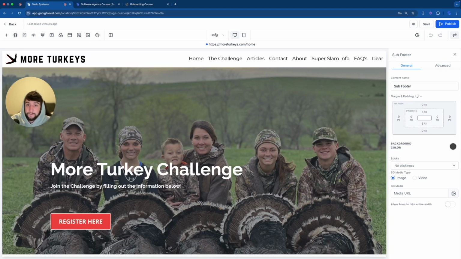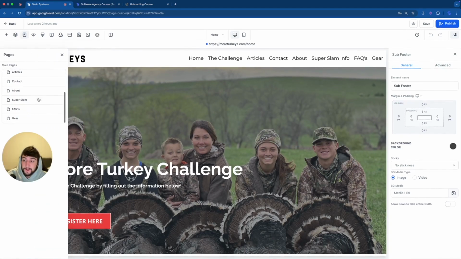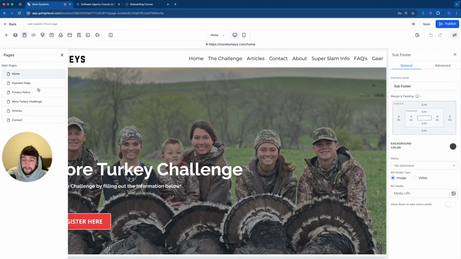And if we click on home right up here in the top middle, then you can see all the different pages right here, and I've already created all of them. All I did was copy and paste the home page 8 different times, and then I just changed the name. Now I'm going to go through each section and change it according to what he wants.